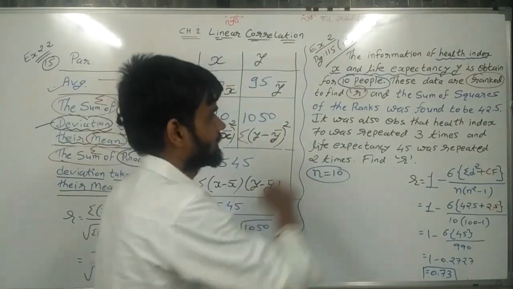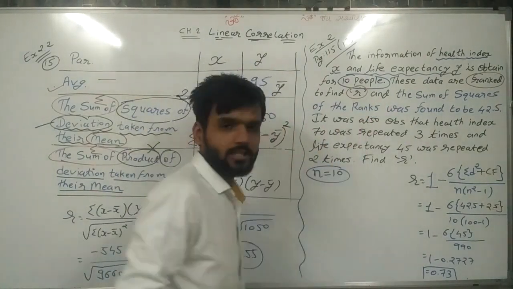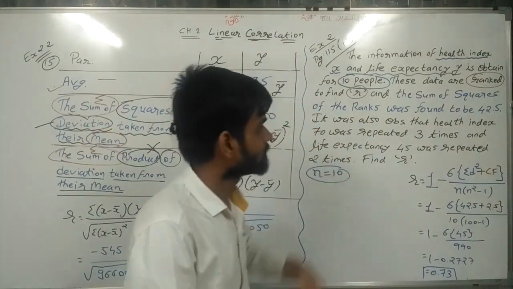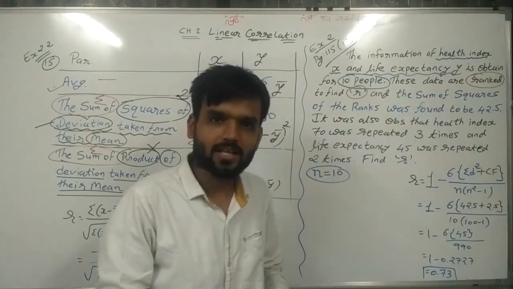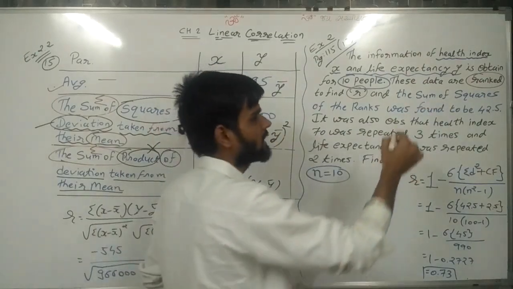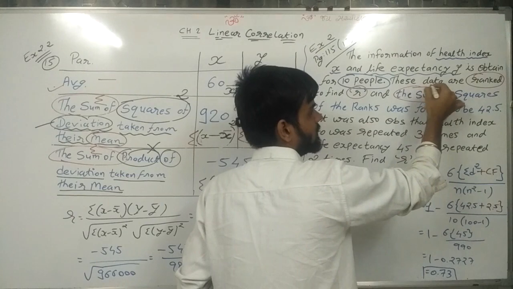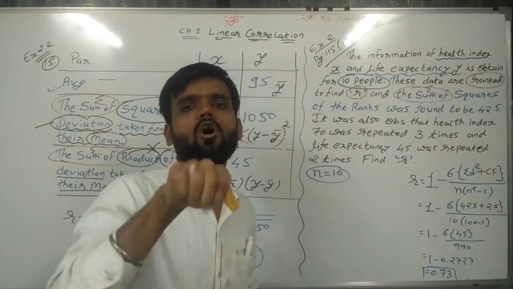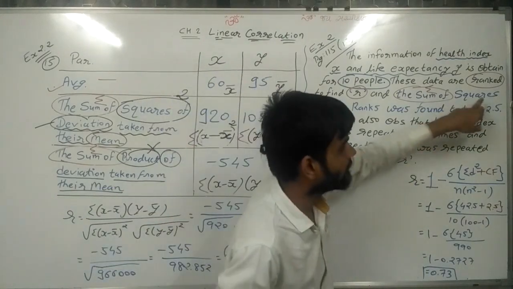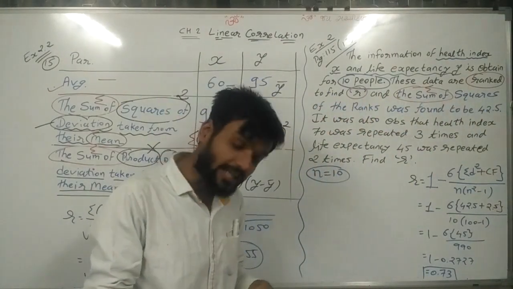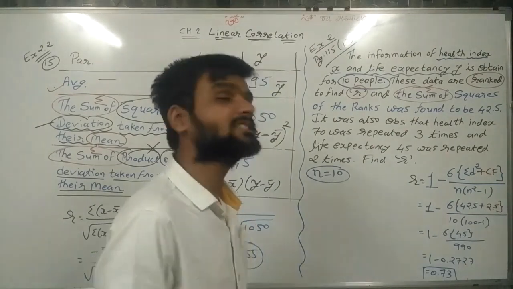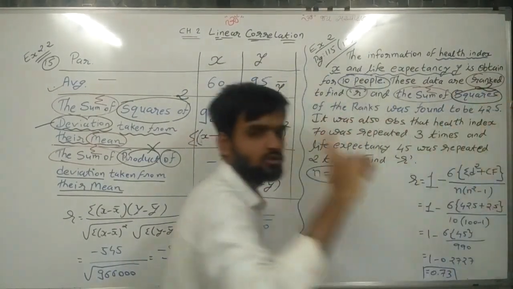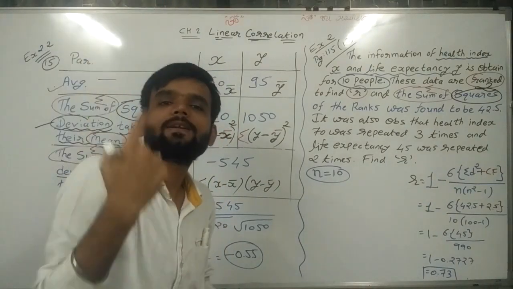Now going ahead. Now important thing, same like this. The sum of, so again sum means sigma. Sum of squares of, so again square means raised to 2.